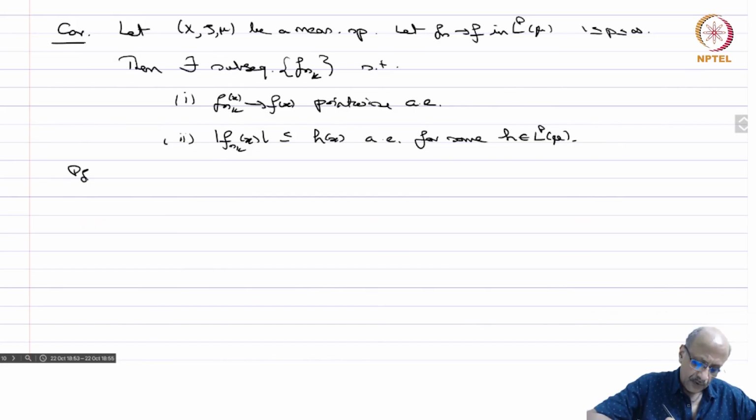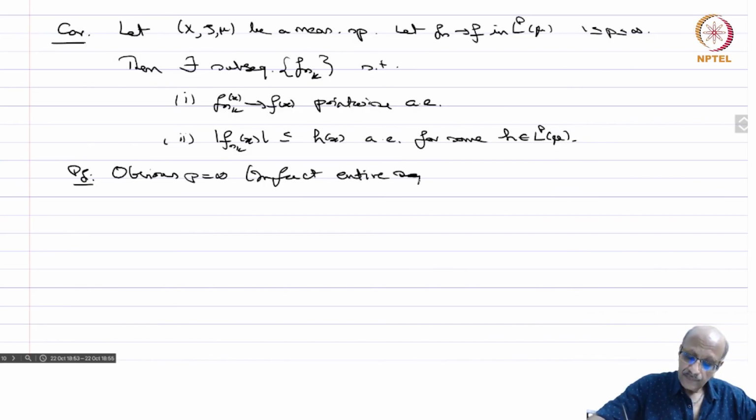So proof: obvious if p equals infinity. In fact, the entire sequence has this property, because we have shown that the entire sequence converges and therefore we didn't even take a subsequence.